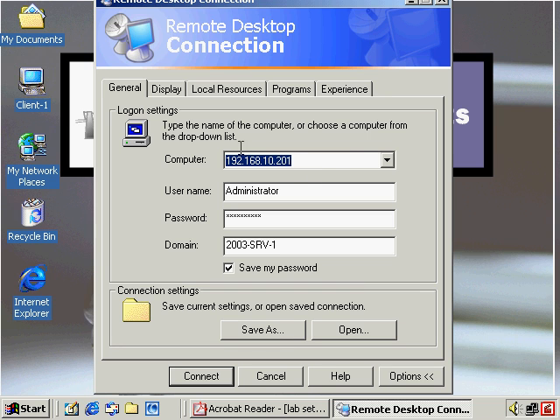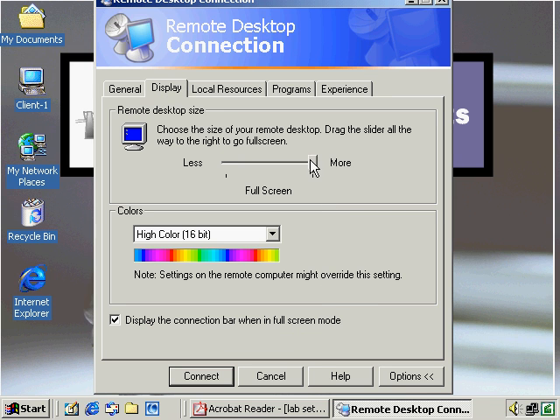So we have IP address, and we can supply a username and a password, and this is different than Windows 2000. In the Windows 2000 Terminal Service Client, if you supply your username and password, it still requires you to enter your username and password. Well in Windows 2003 with this remote desktop connection, I can now enter my username and password and it works. So that's kind of nice. Other things, display, I can control if I want full screen or smaller. The color,